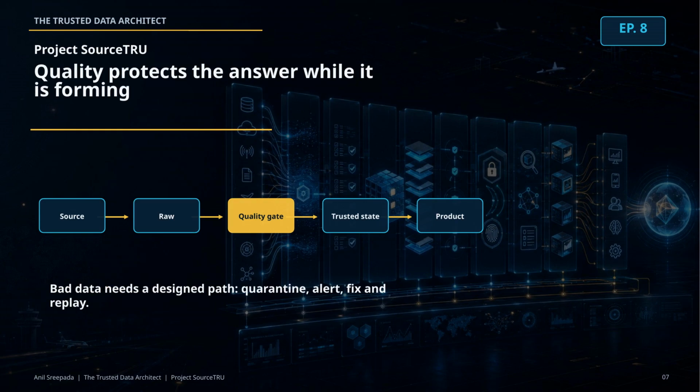Data quality must sit inside the operational flow. A monthly quality report can explain what went wrong, but it cannot protect the answer at the moment the decision is made. The platform needs quality gates. Good evidence can update the trusted state. Risky evidence may be quarantined. Bad evidence needs a designed path: capture, alert, fix, and replay.